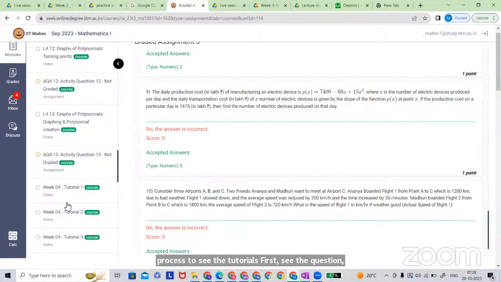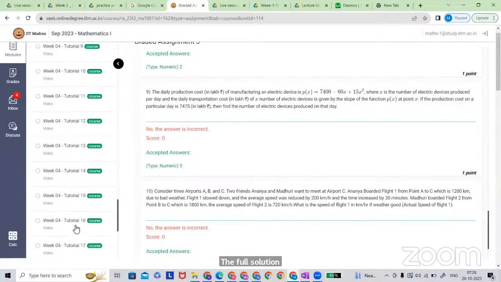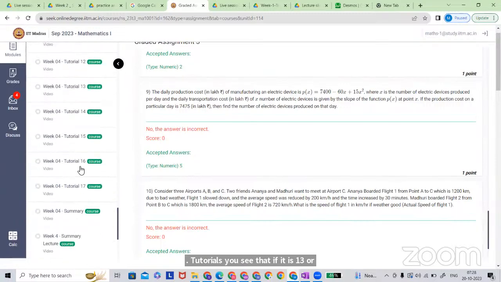If you are able to do it, then also watch the video and see whether you are solving with another method or the same method. Or if you are not able to solve, try yourself once again, and if you are finally not able to solve, then watch the tutorial, the full solution. In the tutorials, there are more than 17 questions at least. So the tutorial is also one kind of assignment you can think.